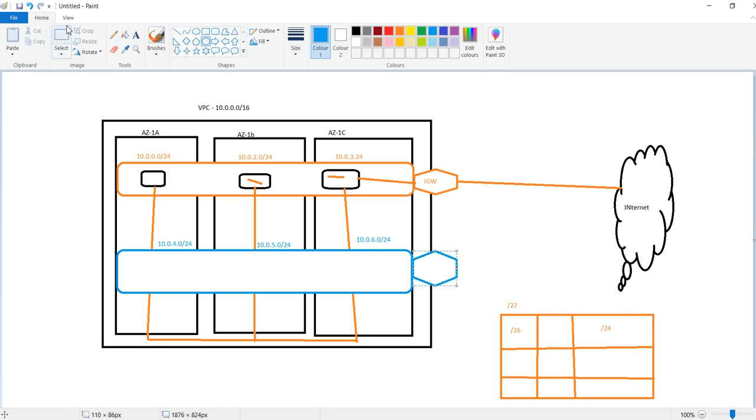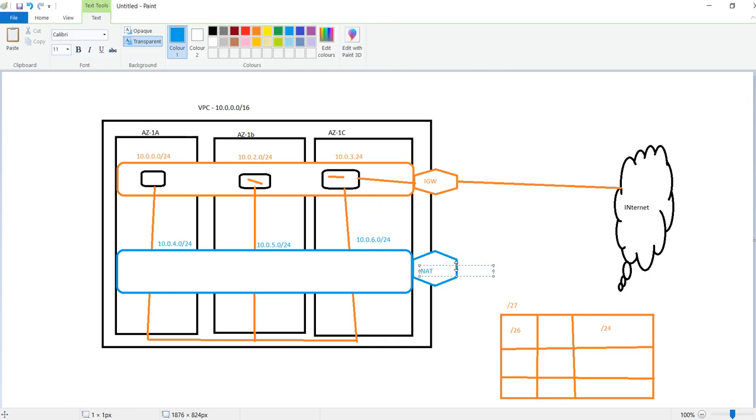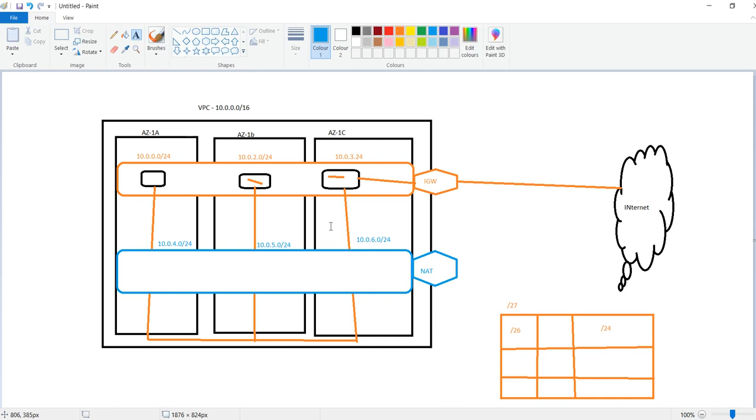So assume this is your NAT gateway. If I want to access the internet, I have servers in 3 availability zones. So if I want to connect to the internet like this, I will go to the NAT gateway, and from the NAT gateway I'll go to the internet gateway. Via the internet gateway I will go to the internet. This is how I will go.